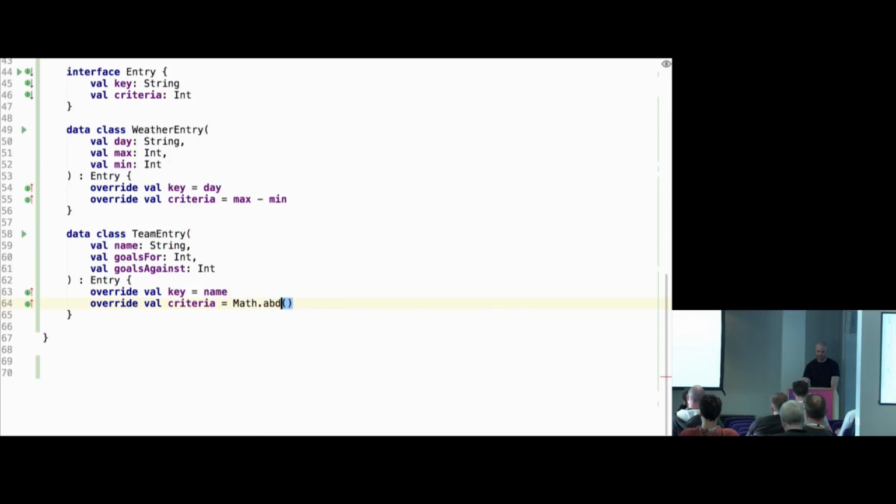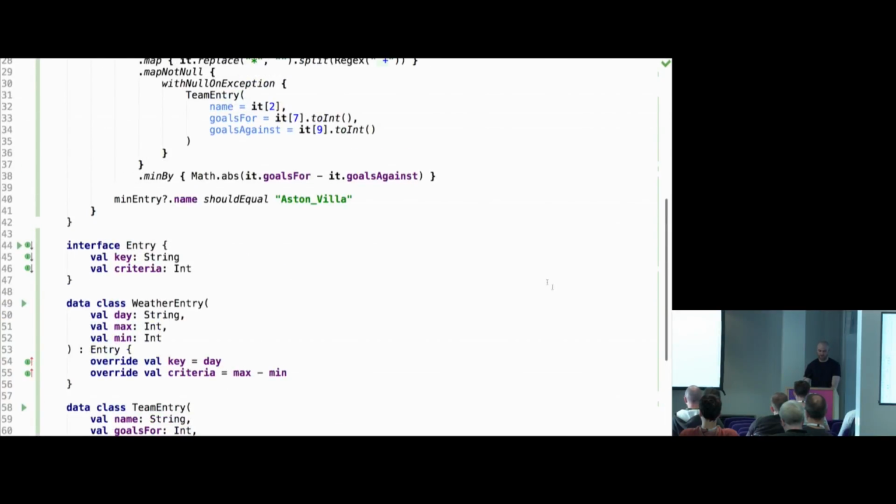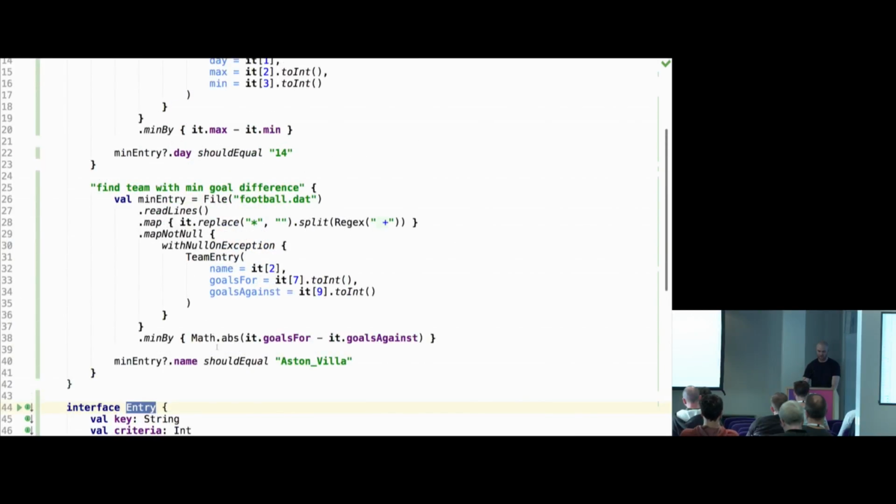No, apps, not max. And then goal against. But you can see where it goes, the whole thing. So now these classes can be replaced with entry. So for example, here instead of max, I should be able to do criteria. And here instead of this math apps, I should be able to do but it criteria.